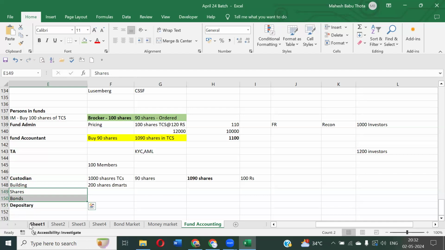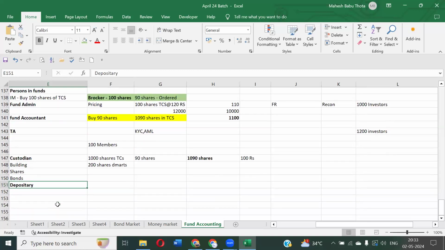Getting the point now? There will be depositories who are going to take care of financial instruments of the custodian. Everyone understanding or not? Yes, Mahesh. Only the financial instruments which are held by the custodian will be taken care of by the depositories. Basically, the cash deposits, guys. Deposit is nothing but the cash movement. They will monitor all the cash flows and they'll review the significant cash flows also.